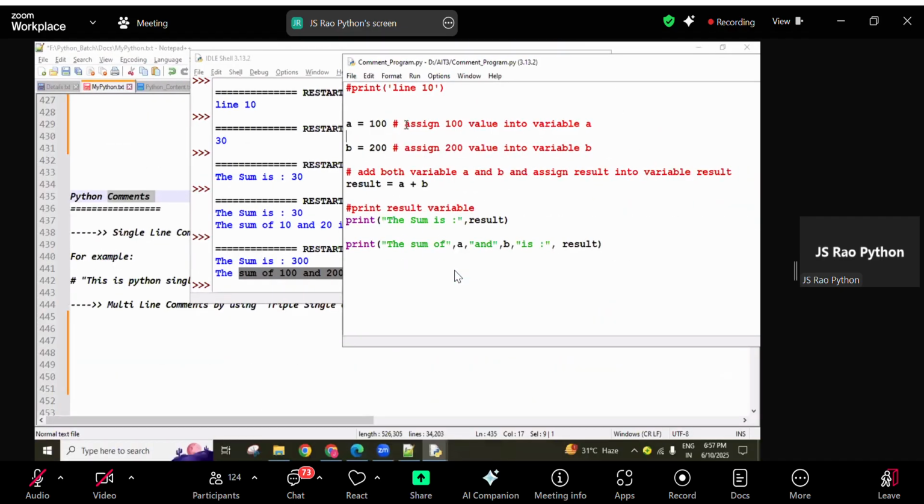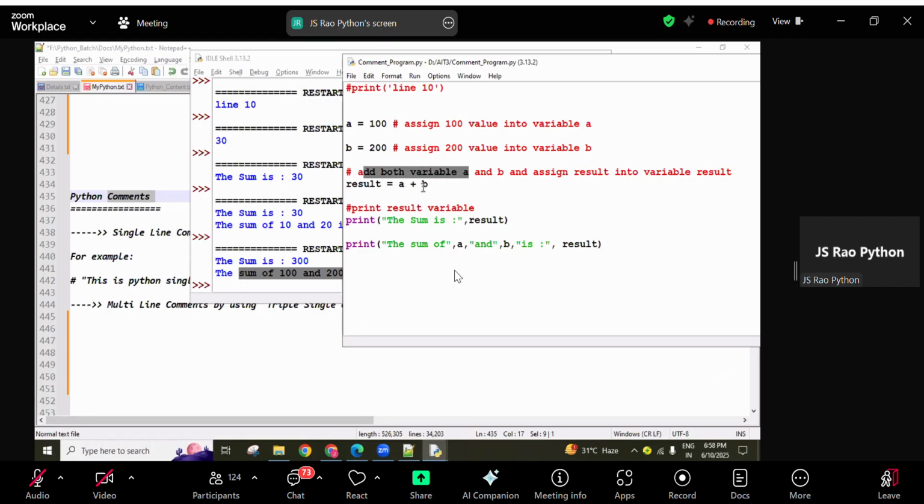Wherever a hash symbol is found, from there onwards to the end of the current line is not going to be executed. This is the documentation thing. In this line, 100 value is assigned into variable a, 200 value into variable b.